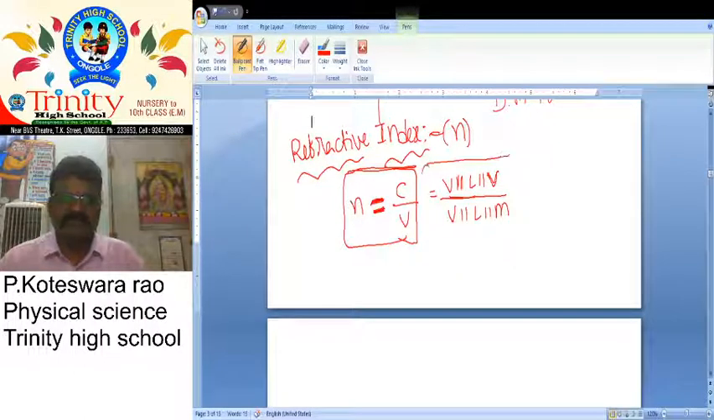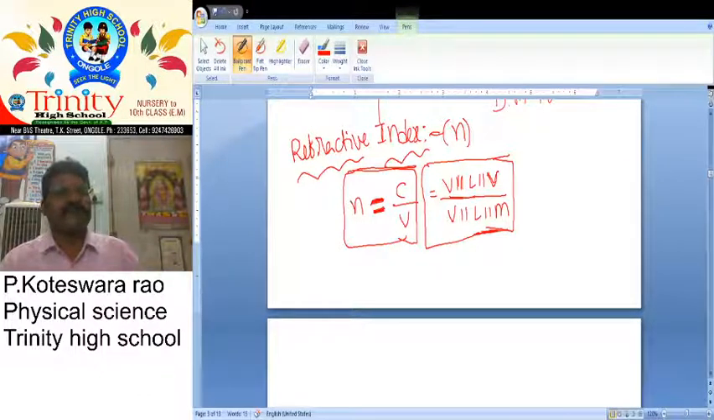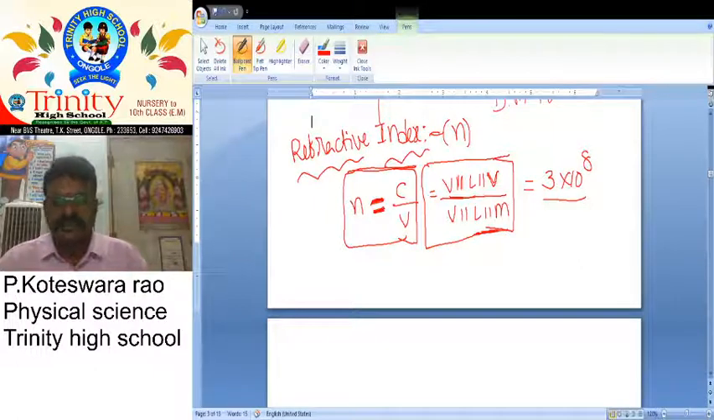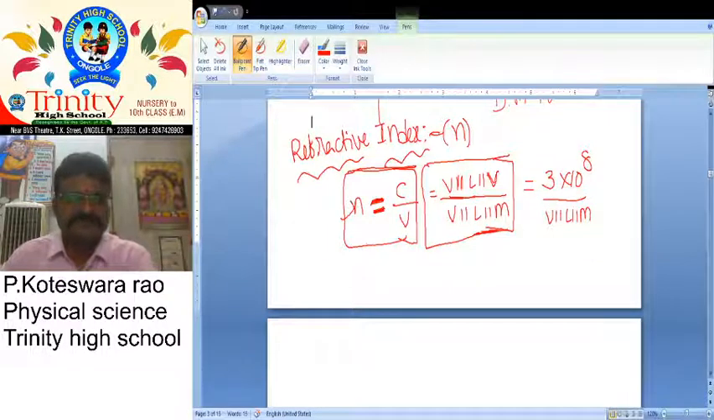Then what about that formula in terms of words? N is equal to refractive index. N is equal to velocity of light in vacuum by velocity of light in medium. The velocity of light in vacuum we already know. It is nothing but 3 into 10 power 8 meter per second. If we take the velocity of light in medium, then we can find the refractive index of any substance.